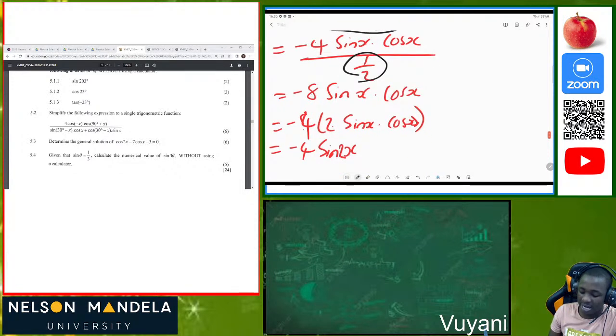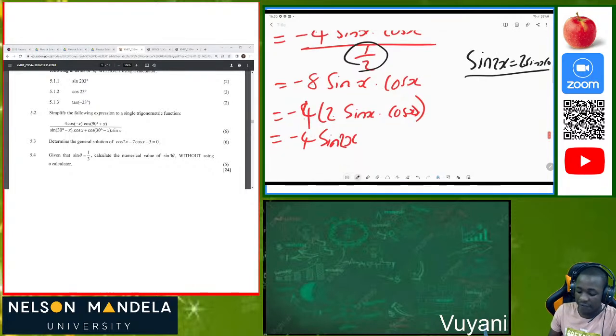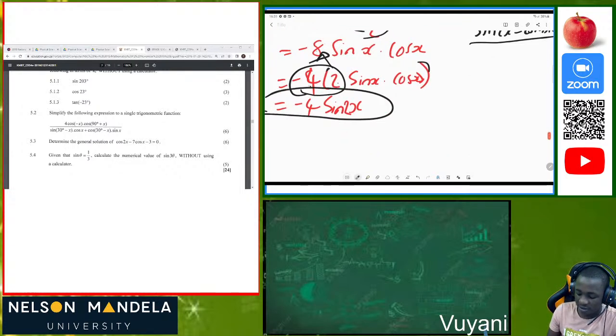But we saw that there's sine x and cos x, so we can have a double angle here, because we know that sine of 2x is always equal to 2 sine of x times cos of x. Since we had 8 here, 4 times 2 is still 8. That's why I put these brackets here, so that you can see that these are multiplying each other, and when you multiply them they give us -8. Then we arrive at this final solution, which is -4 sine 2x. Then we have our solution.